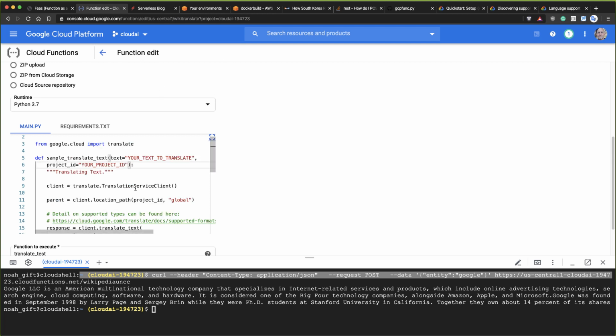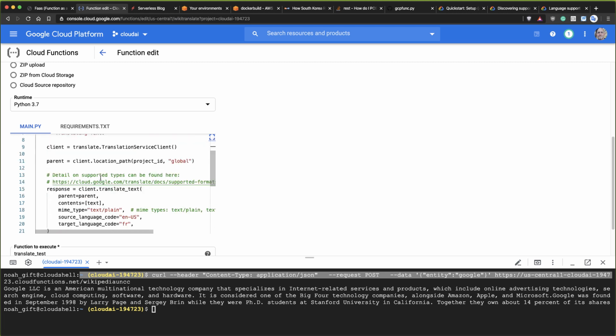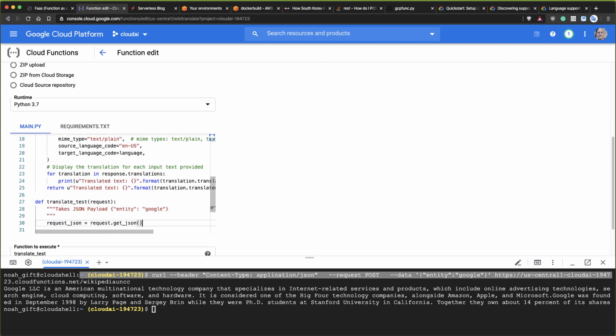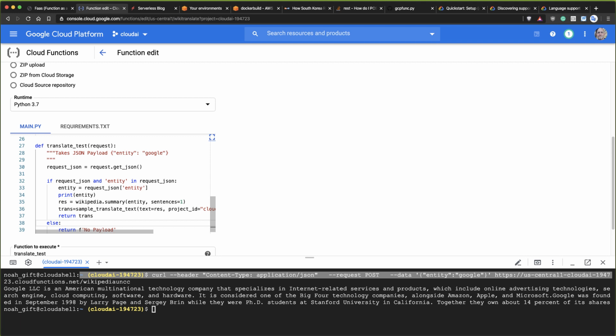So we'll just say language like that, and maybe by default we'll make it French. So now I've got a function that I can pass a keyword argument into, and then inside of this I just need to have it take another payload.